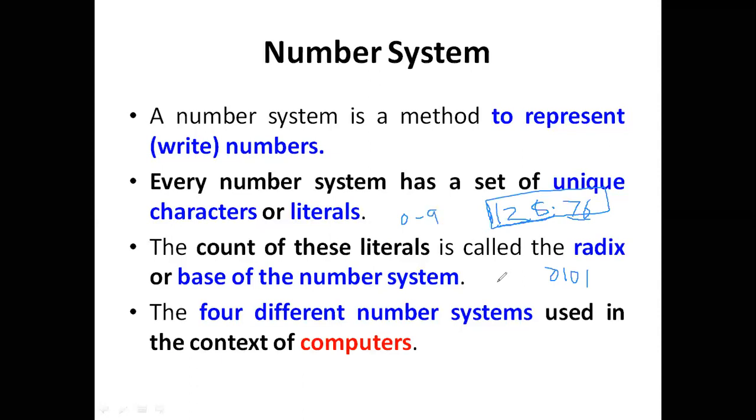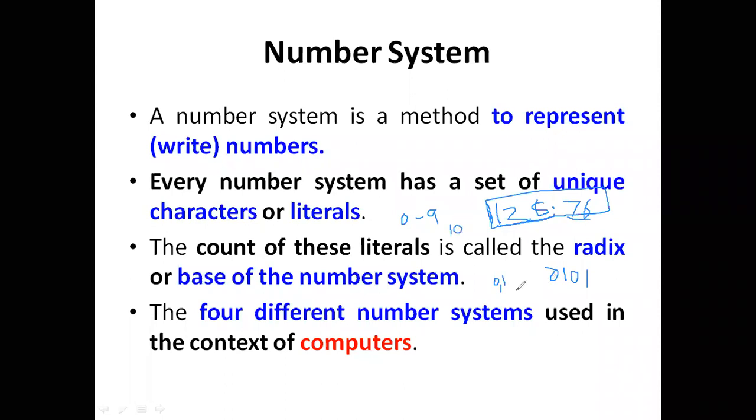Whereas if we are representing binary numbers, we are going to use only two numbers called 0 and 1, zeros and ones. And here we are going to indicate the base value. For decimal numbers, total how many digits do we have? 10 digits, so the base value is indicated as 10.